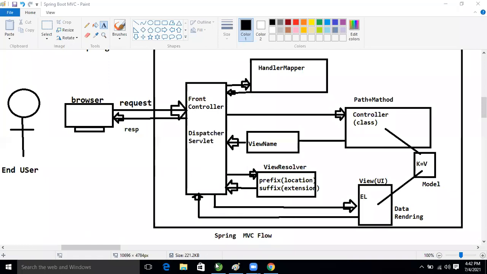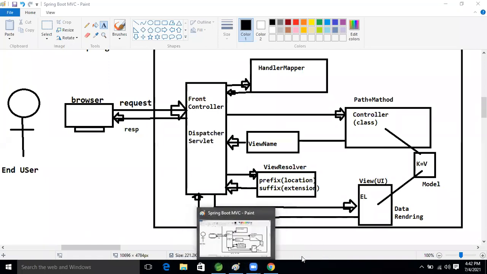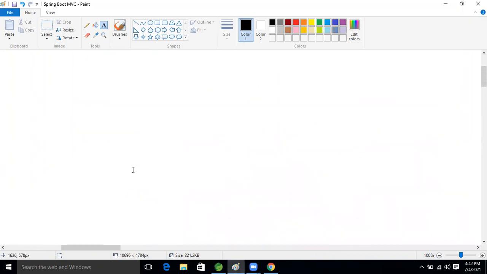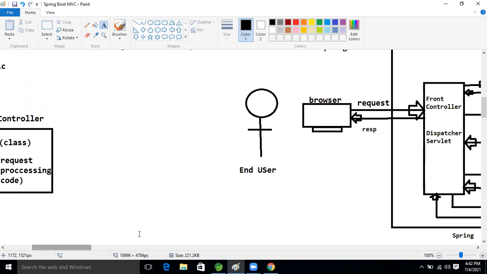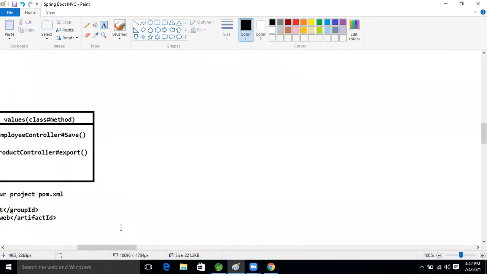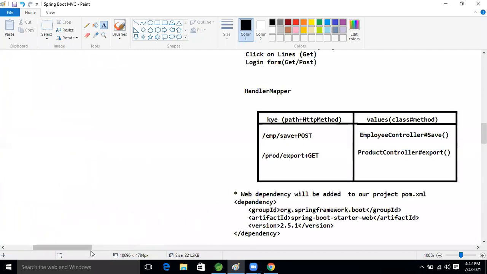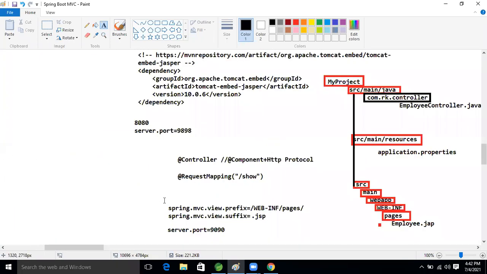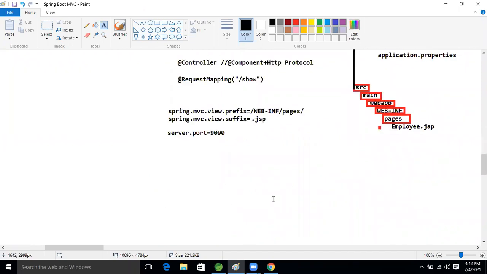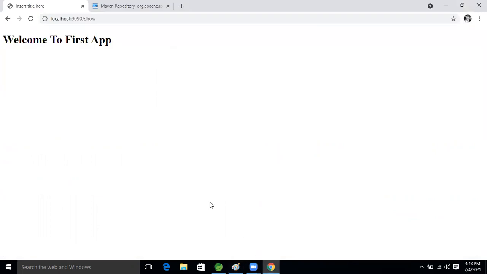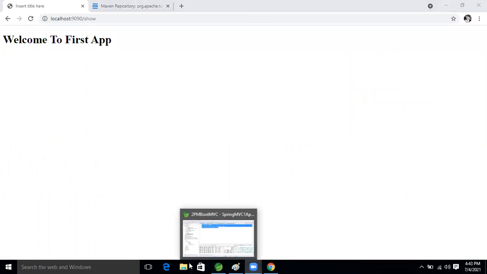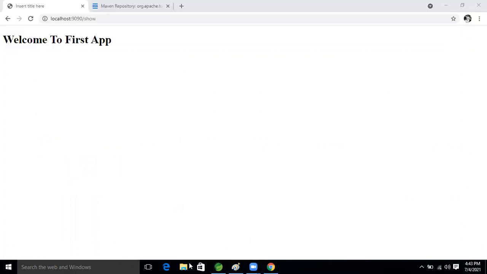See this now. In the last 2 hours, whatever theory I explained, I concluded everything in one simple application, or not, guys? Everything is clear. Okay, guys. So now, the first application we have seen, and even the result we are seeing, right? And what about Padma? Padma is doing the practical also in Spring MVC. I don't know. Padma, unmute yourself.